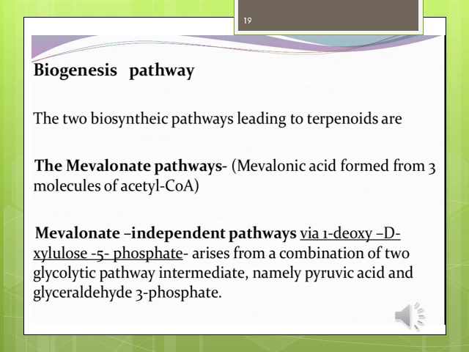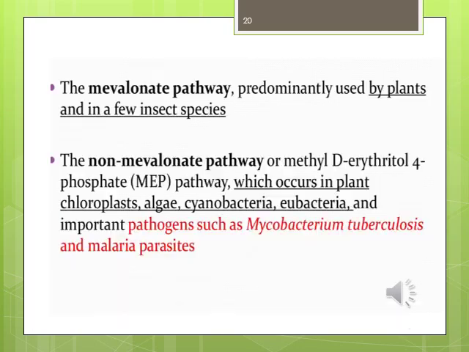Biogenesis pathways are of two types. First one, the mevalonate pathway. Mevalonic acid is formed from three molecules of acetyl coenzyme A. The mevalonate-independent pathway goes via deoxyxylulose 5-phosphate, which arises from the combination of two glycolytic pathway intermediates, namely pyruvic acid and glyceraldehyde 3-phosphate.